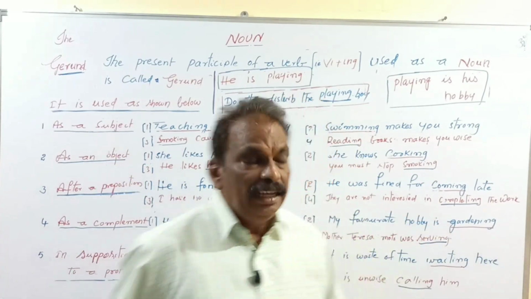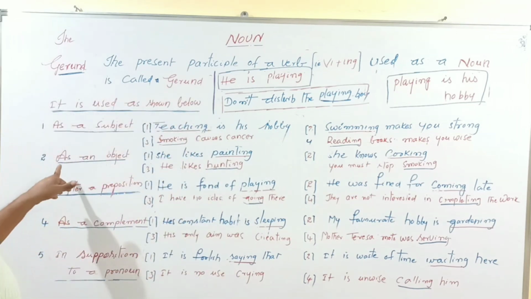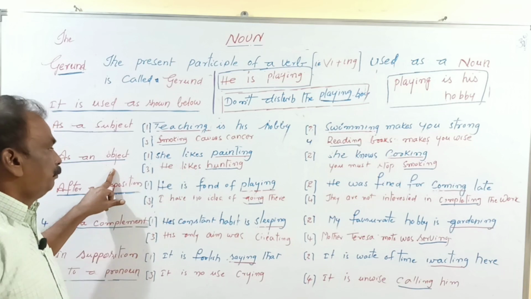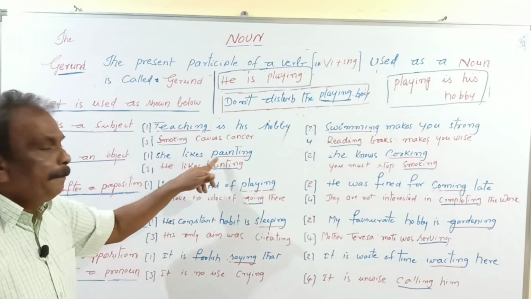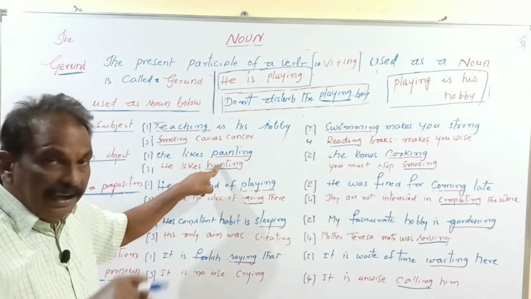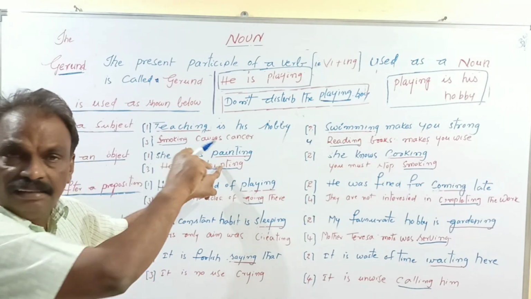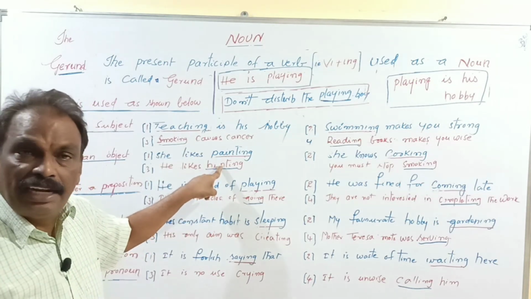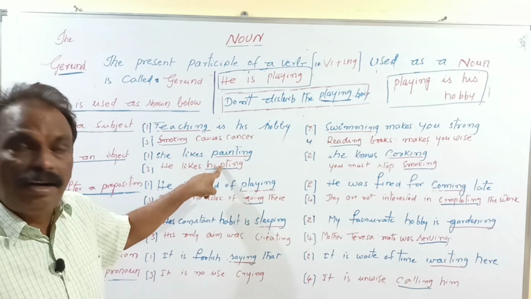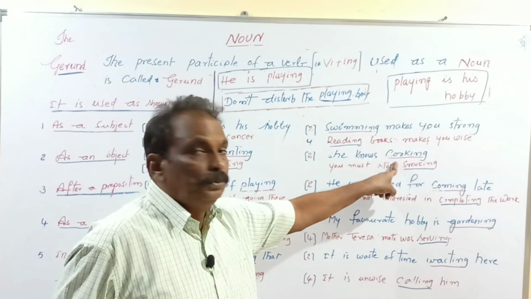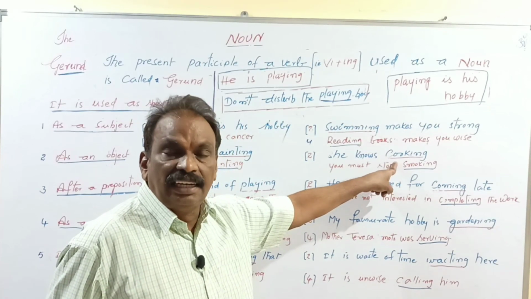In the same way, let us see here. As an object, let us study the examples. She likes painting. Here, painting is the object of the sentence. Here, the present participle verb is used as a noun, called gerund. She knows cooking. Cooking is a gerund.